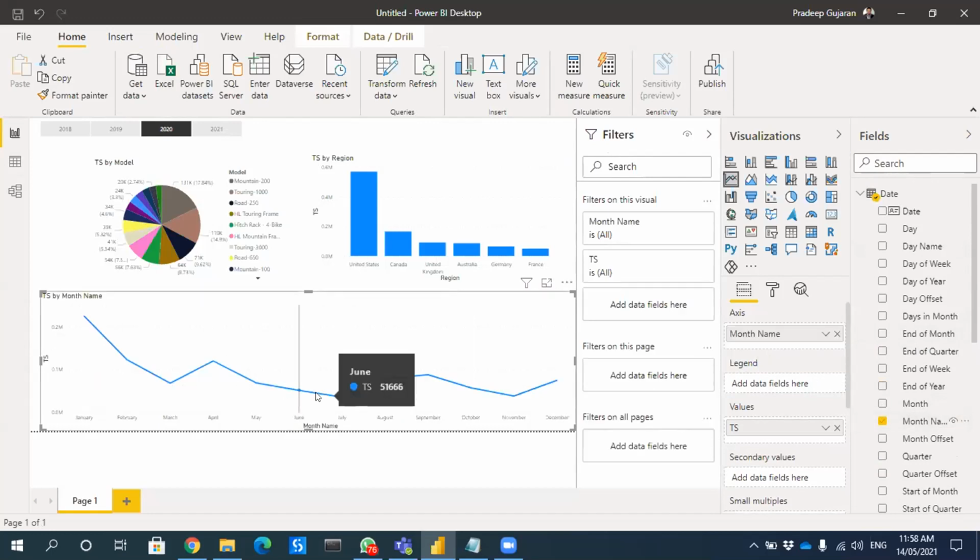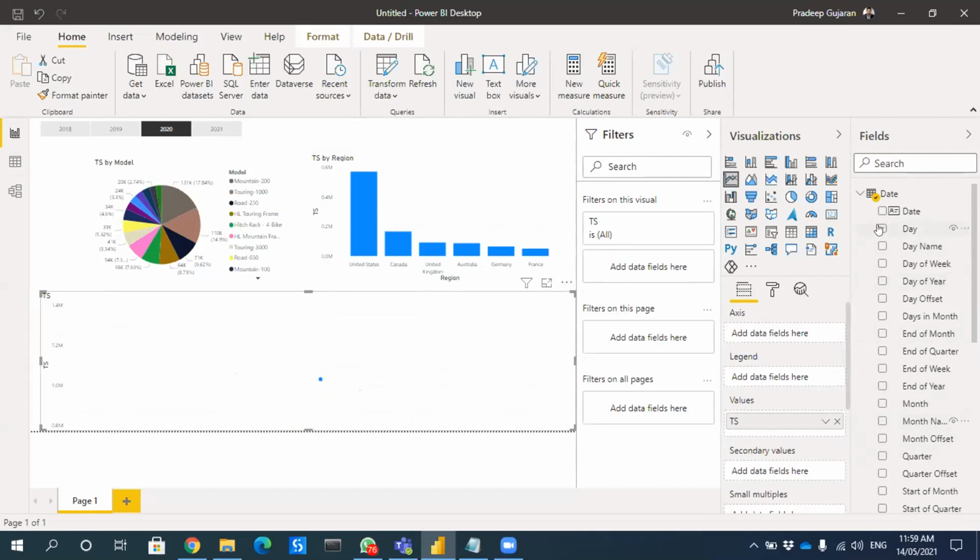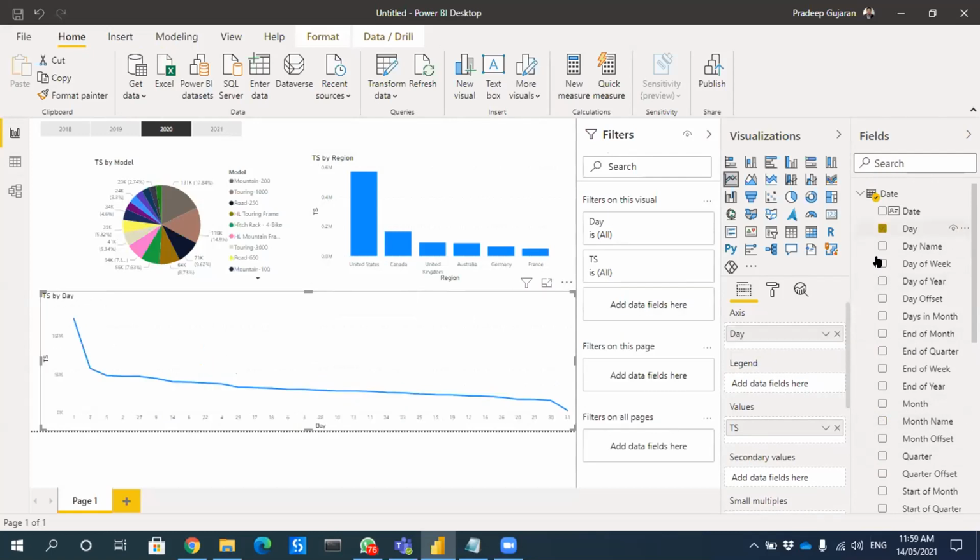Okay. Now it is in order for me. Now it is in order, right? So basically, even for day, it should work the same way. Let me remove the month. Let me bring the day again. See, day is not working.